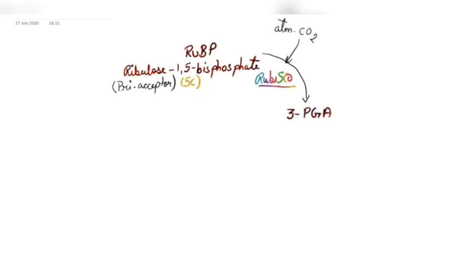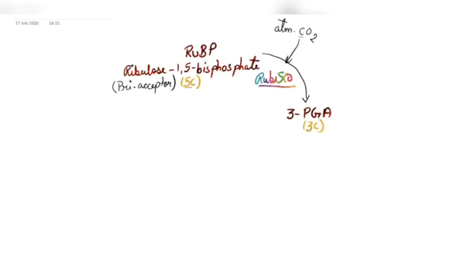Now, if you recall, I told you that this 3-PGA is a 3-carbon compound. Now, if we calculate the number of carbons, then there is some mistake we feel. That is, 1 carbon is here, 5 carbons is here. So the product must be 6-carbon compound. But the product we get is a 3-carbon compound.